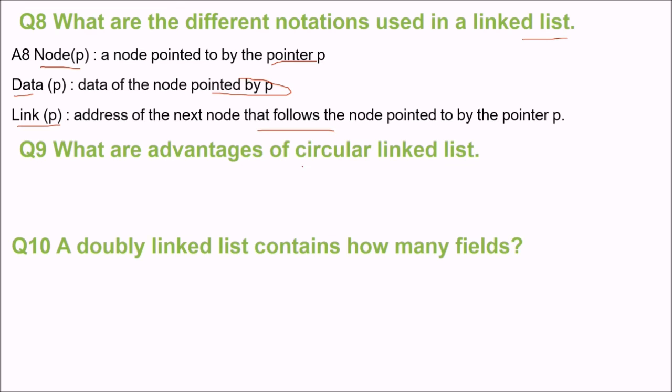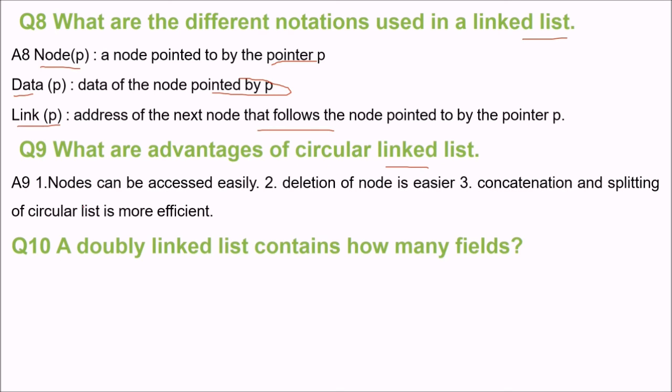Then comes, what are the advantages of circular linked list? In the earlier case, the last node contained a null pointer, but in the circular linked list, the last node will not have a null pointer, but it will have the address of the first node. This is the circular linked list. So what are the advantages? Nodes can be accessed easily, deletion of a node is quite easy, and concatenating and splitting of a circular list is very efficient.